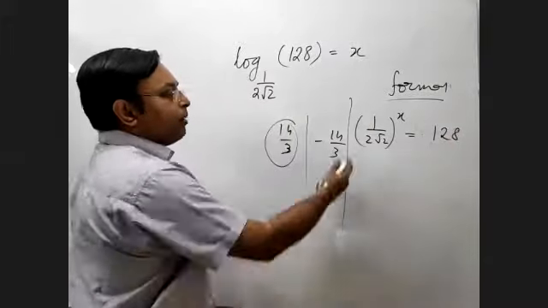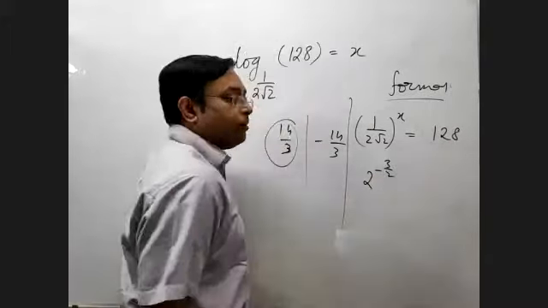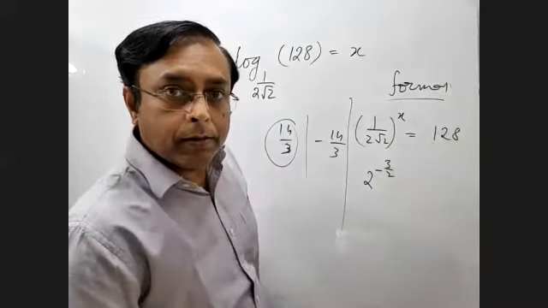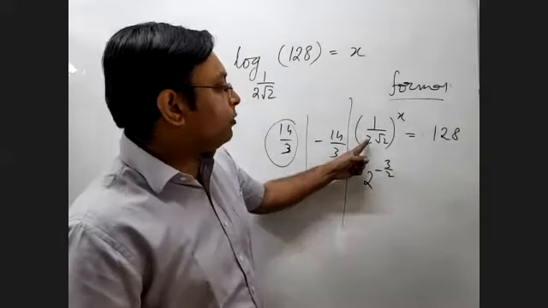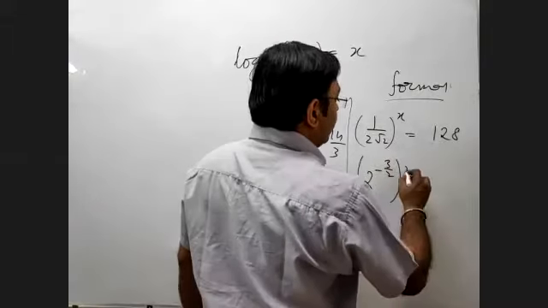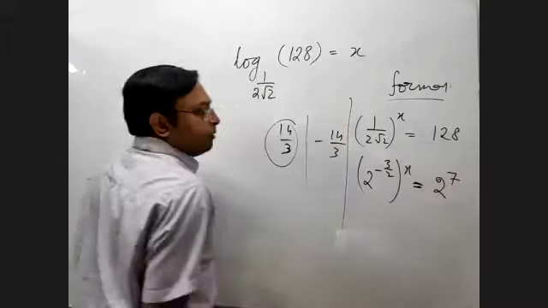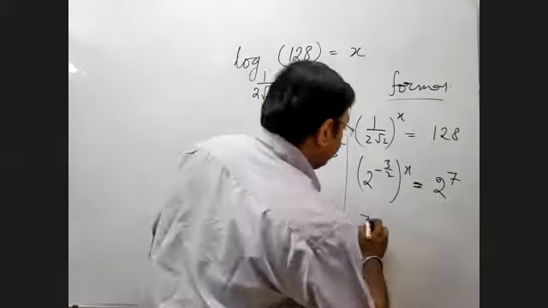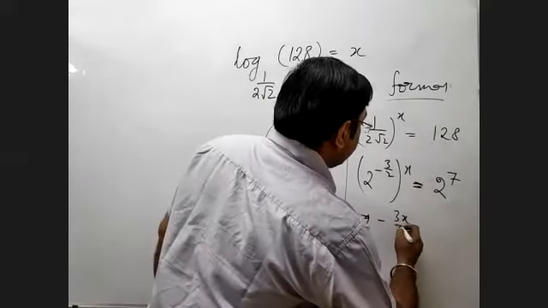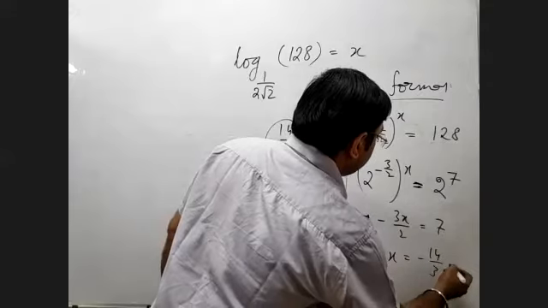Now 1/(2 root 2) is what? 2 to the power minus 3/2, isn't it? Because 2 root 2 is actually 2 to the power 3/2, and then if I take it above the 2, it becomes 2 to the minus 3/2, to the power x is equal to 2 to the power 7. That's it. So therefore, minus 3x/2 is equal to 7, and therefore x equals minus 14/3.